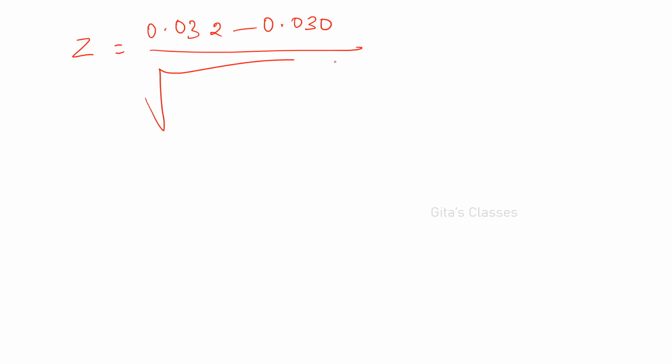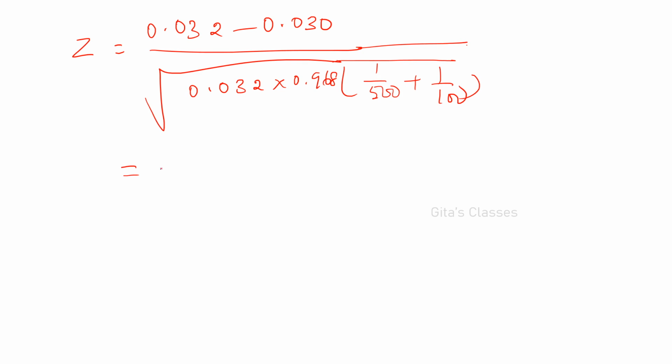Just substitute the values: Z is equal to 0.032 minus 0.030 divided by root of 0.032 into 0.968 into 1 by 500 plus 1 by 100, everything under root. When you simplify, you will be getting 0.0328, which is less than 1.645, the table value of Z. Therefore, accept H0.